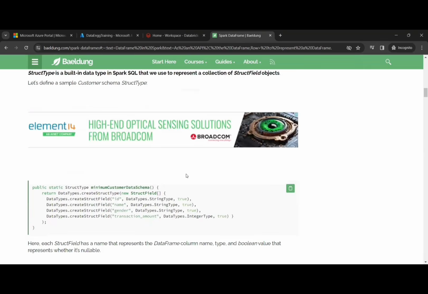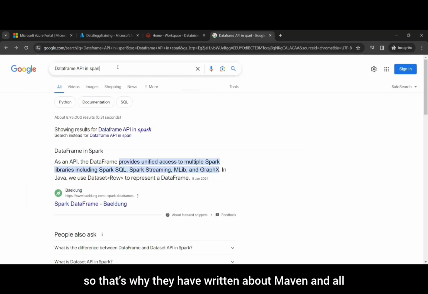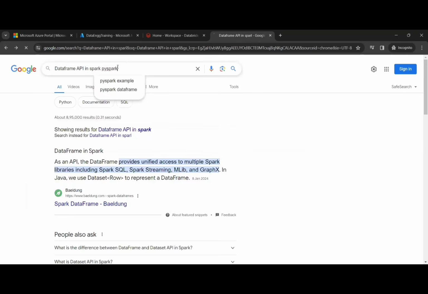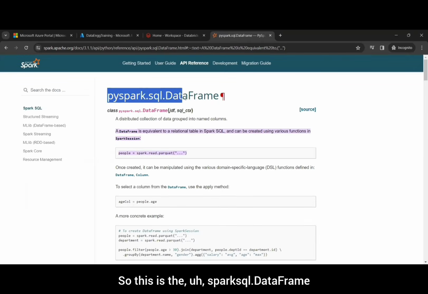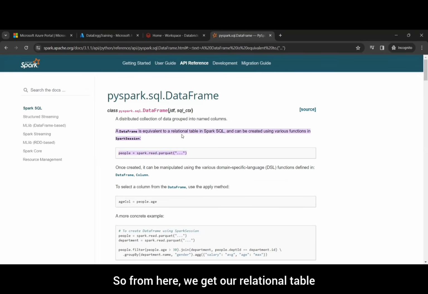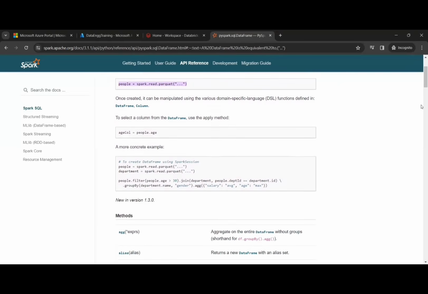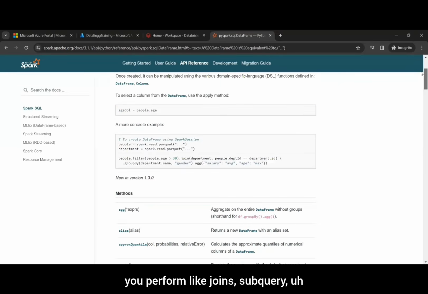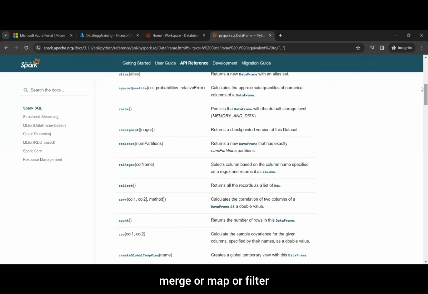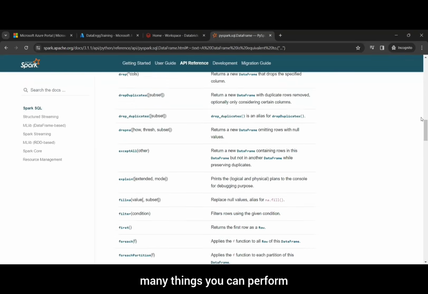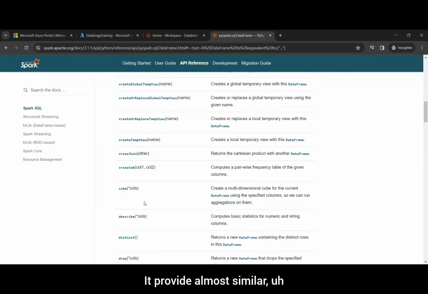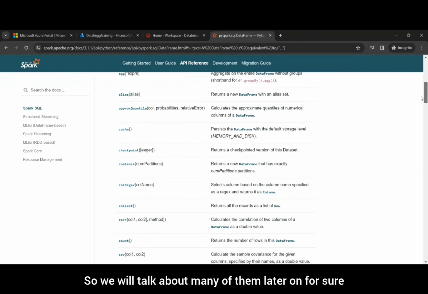Here they are talking about Java, so that's why they have written about Maven and all, but we are talking about PySpark here. So now you will understand. This is Spark SQL DataFrame. From here, we get a relational table-like structure, which we call a DataFrame in Spark SQL or PySpark. And you can perform various things just like SQL: joins, subqueries, merge, map, filter, intersect, group by, many things. It provides almost similar capabilities to SQL, but it is more advanced than SQL. We will talk about many of them later on for sure.